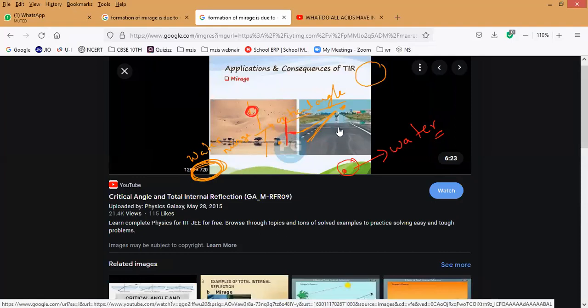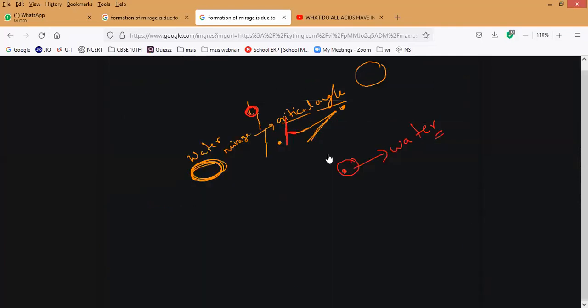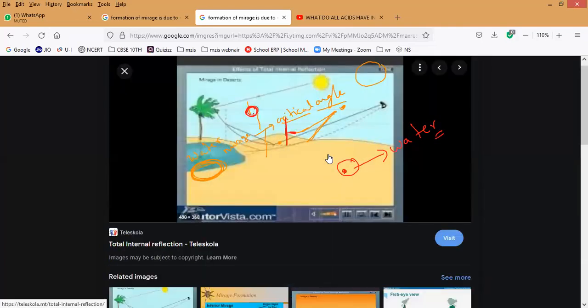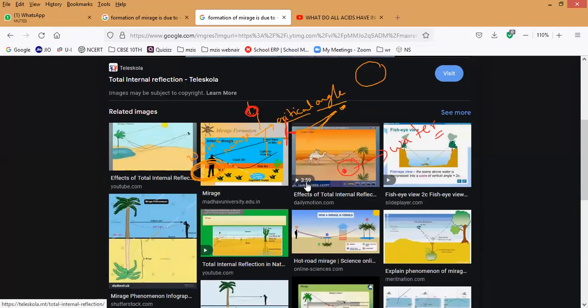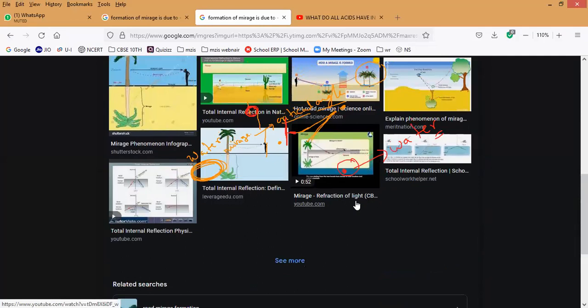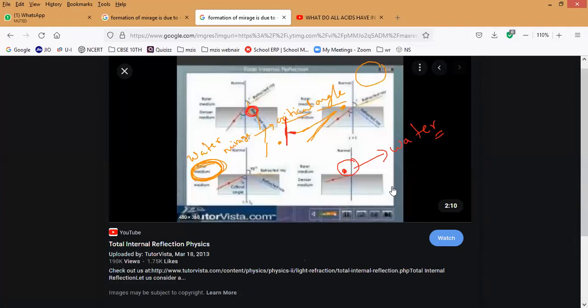Now you can see when I am traveling on the road, have you been able to see, on a hot sunny day, it appears to be water? Is it yes, guys? Respond to me. Yes, water seems present on the road. What is the reason? It is because of atmospheric refraction. Refraction only. So here you can observe the critical angle.